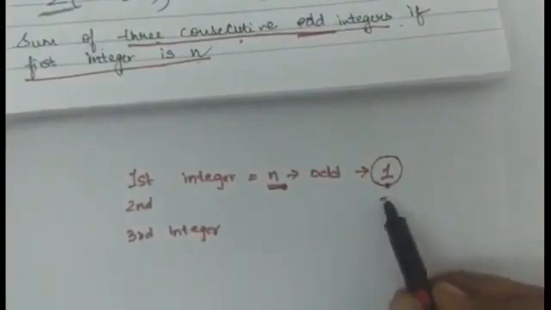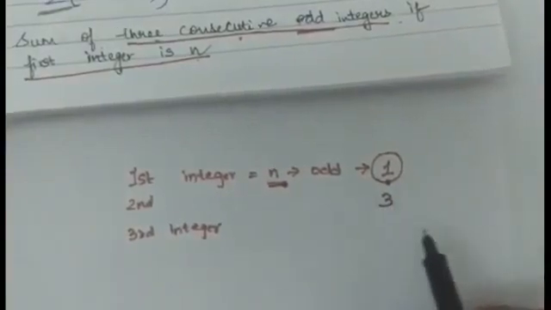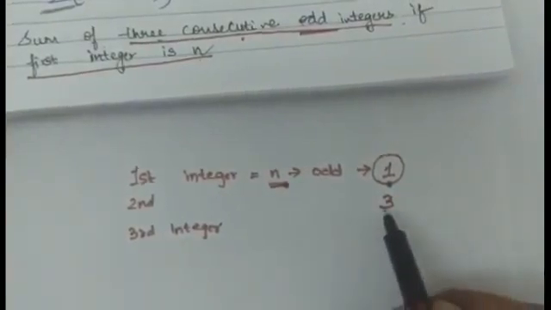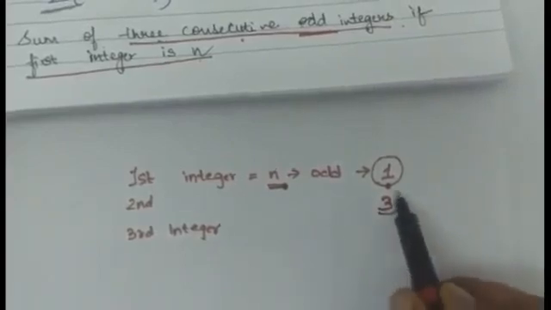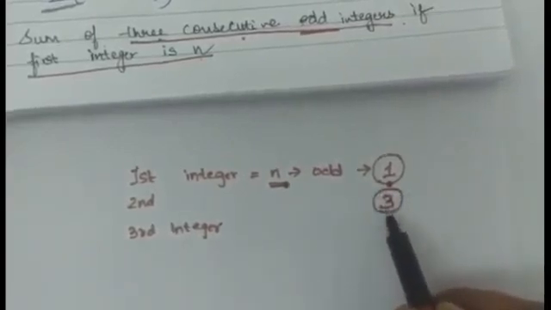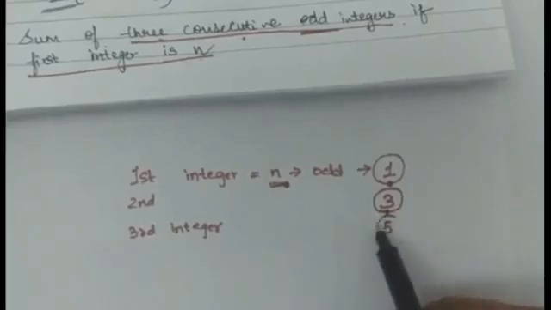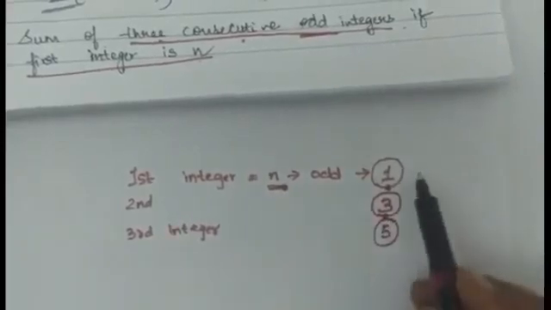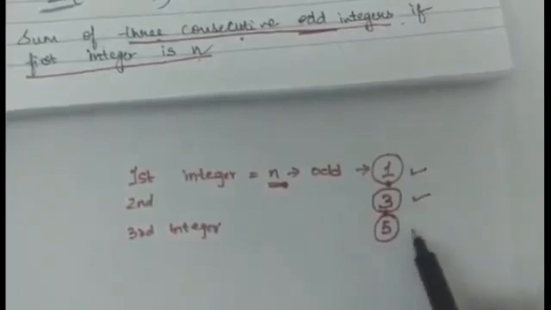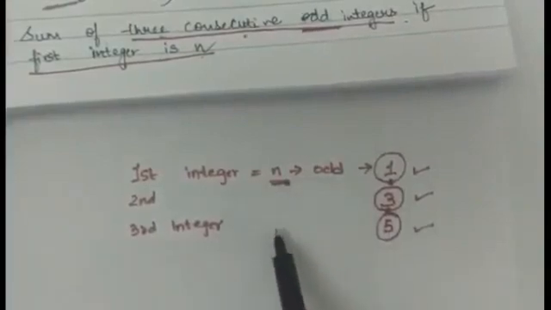Yes, it will be 3. Now, if 3 is the odd integer, what will be the next odd integer to 3? Yes, it will be 5. So, now we have 3 consecutive odd integers. Now, with the help of these, you will take these integers.